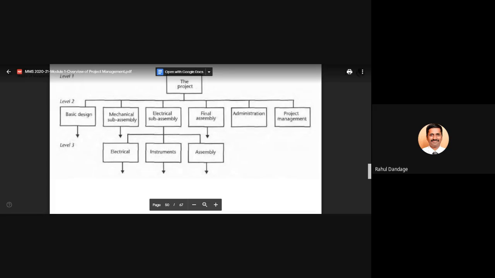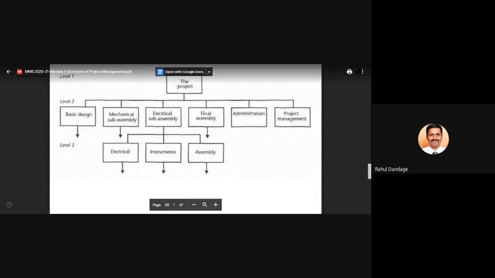Now, from level 2 to level 3, you can see for each block there are certain arrows drawn, and one sample of level 3 activities has been shown. If I take electrical subassembly, then the work related to electrical components, the instruments which are required, and assembly of those particular electrical components. So these are some of the various activities, sub activities involved under electrical subassembly.